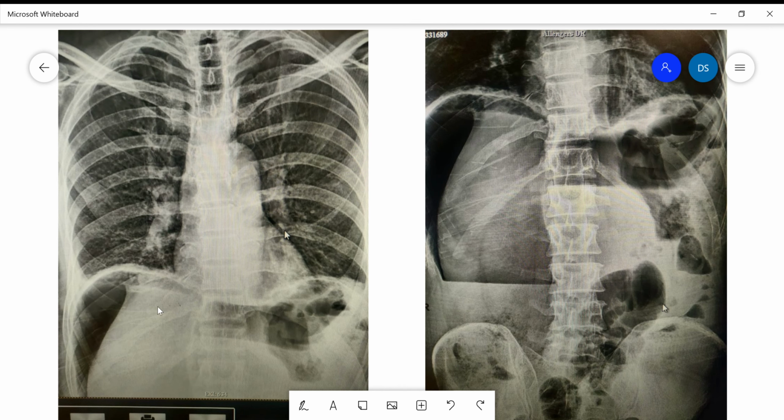So what we see here is air lucency within the upper abdomen just beneath the right hemidiaphragm, and this air is outlining the liver margin. On the other radiograph, on the abdominal radiograph also we see the same findings. Large amount of air is outlining the right liver margin and seen beneath the right hemidiaphragm.